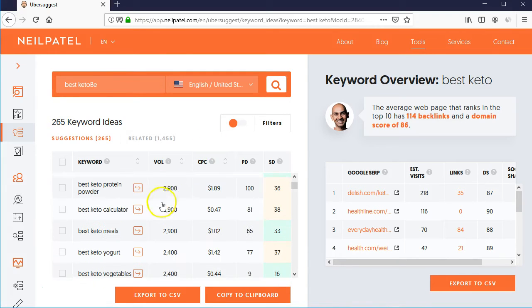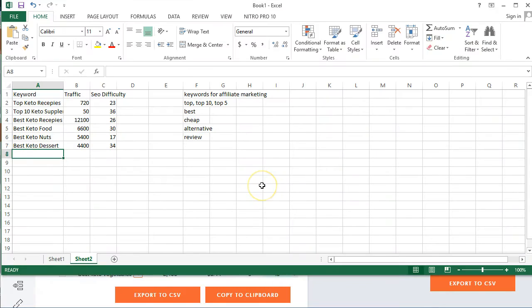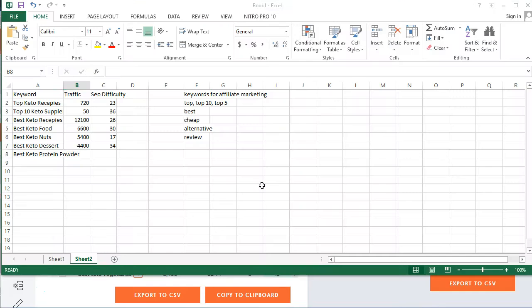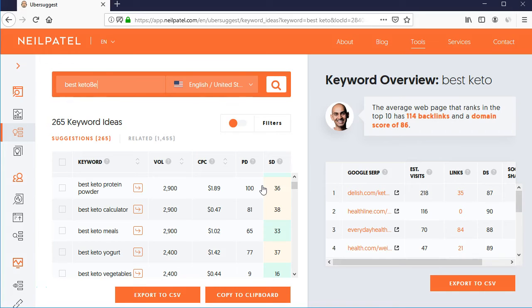Best keto protein powder. It is also one good, as during keto diet people don't get protein easily, especially vegetarians. I'm a vegetarian and I have done keto diet, and it's hard to get protein easily. So many of the vegetarians might be searching for best keto protein powder. So it is a good keyword. 2900 traffic with 36, it's easy to rank.